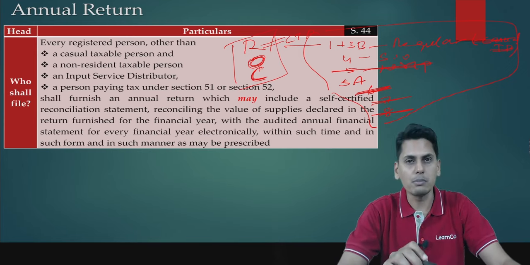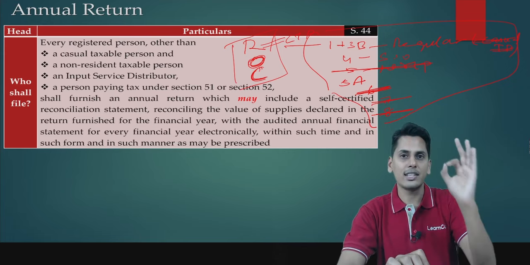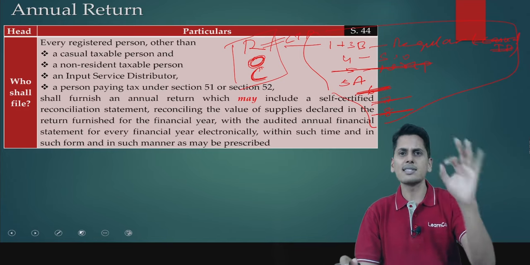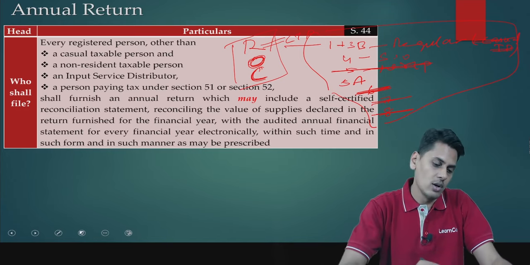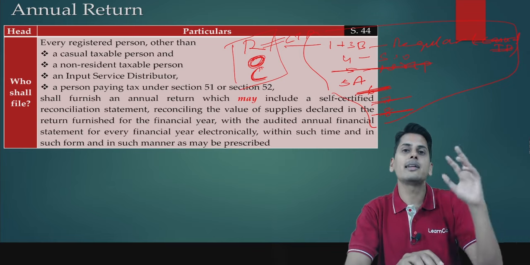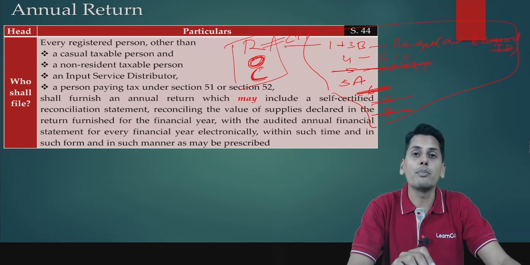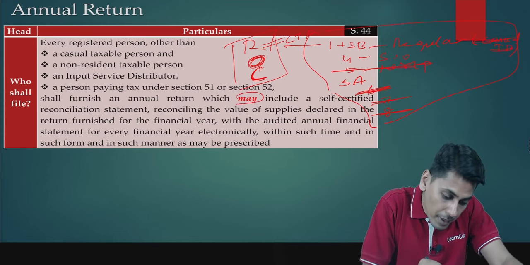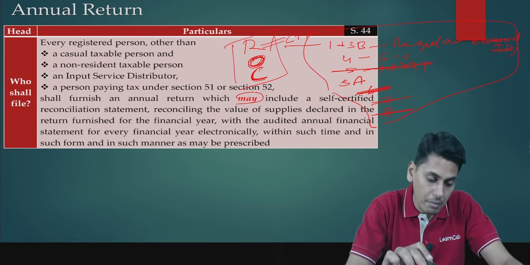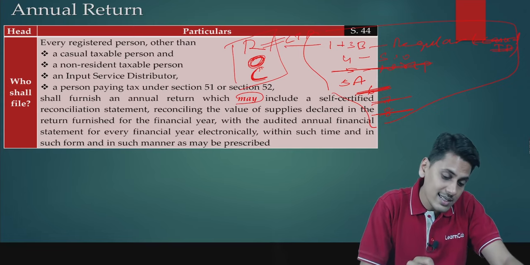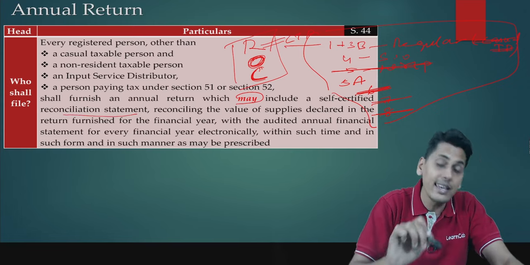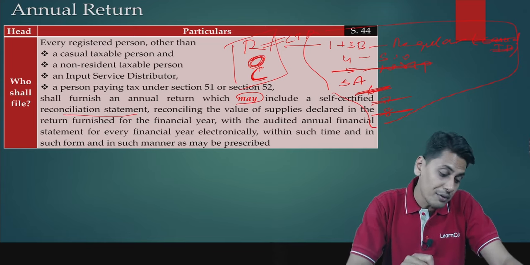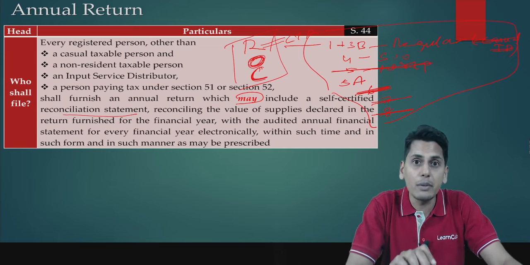In which forms we are going to see. So friends, please understand section 44, who should file annual return? ROC should file annual return. Regular persons other than casual taxable persons, OIDAR from outside in non-taxable territory to non-taxable online recipient, and composition taxable person. They shall furnish an annual return which may include, it is discretionary, a self-certified reconciliation statement. So along with the annual return, what needs to be given? A self-certified reconciliation statement needs to be given.